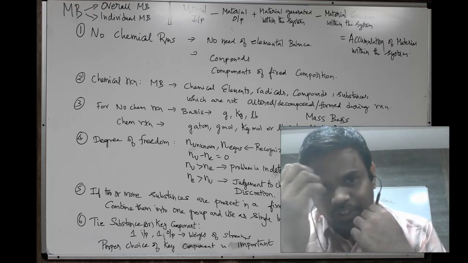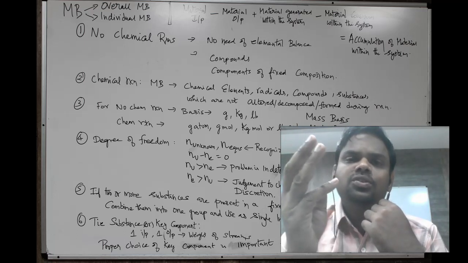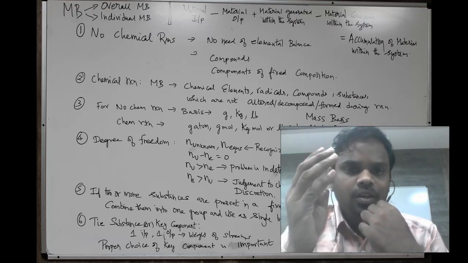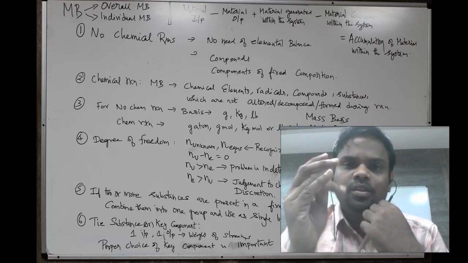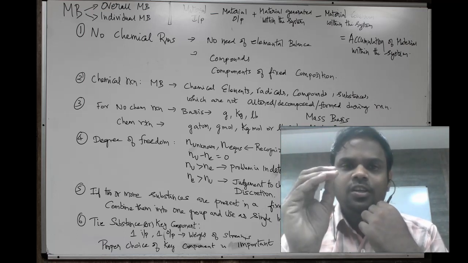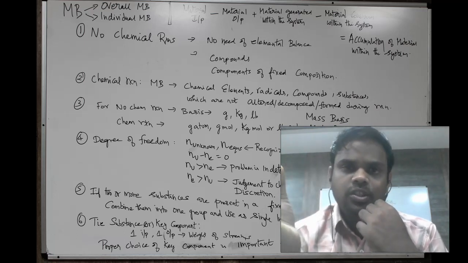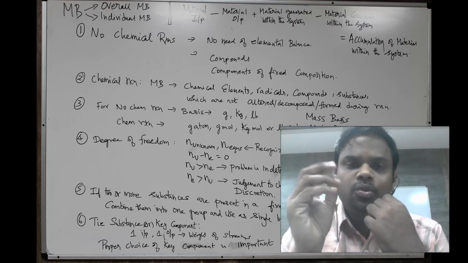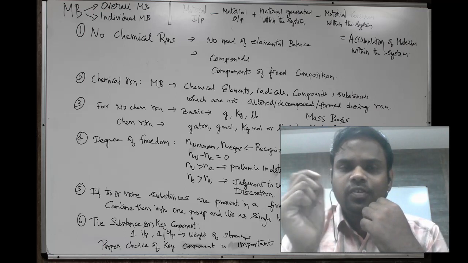So we have three cases. When the number of unknowns is equal to the number of equations, the difference is 0, the degrees of freedom is 0, and we are ready to go for material balance; only then can we proceed to get a solution. But when the number of unknowns is more than the number of equations, the problem becomes indeterminate and it is difficult to solve.